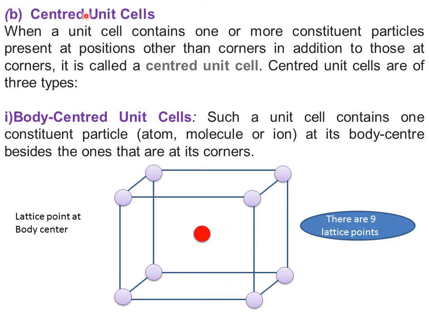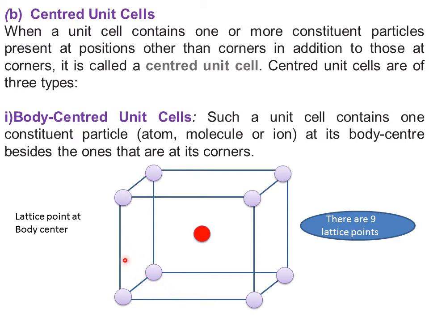Okay, so centered unit cells are further classified into different types. One of them is the body centered unit cell. Try to understand. Body centered, as the name itself suggests, is a unit cell that contains one constituent particle, which may be an atom, molecule or ion, at its body center, besides the ones at its corners. So it is a centered unit cell, in which it is body centered.